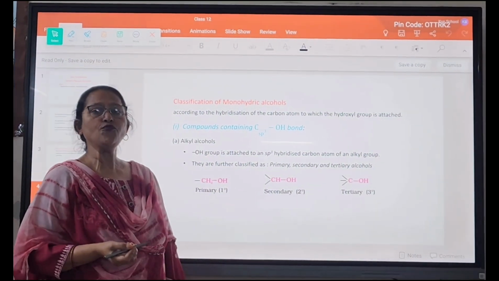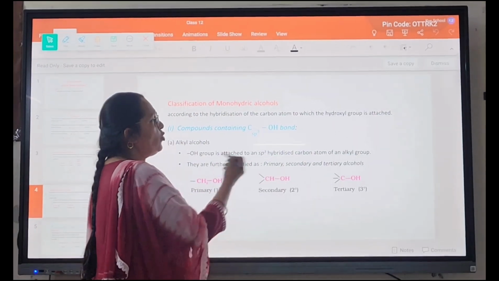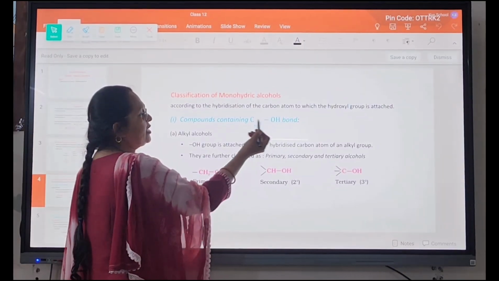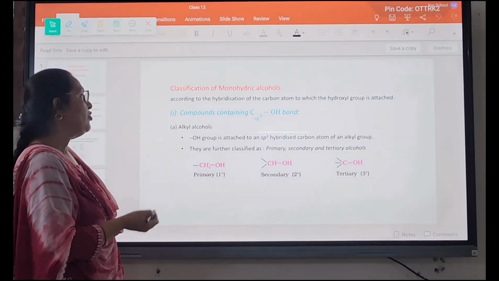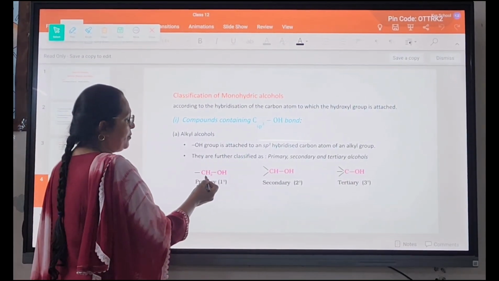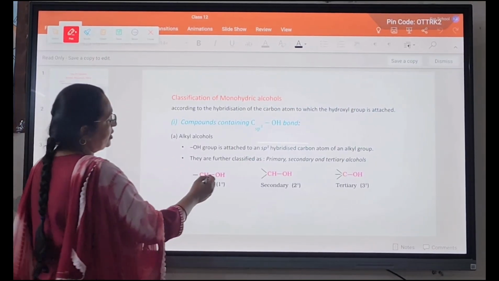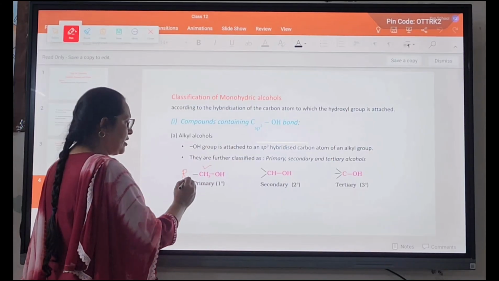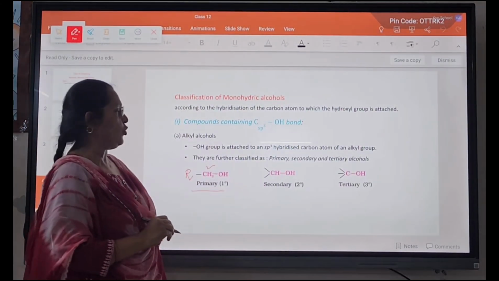The classification of monohydric alcohol. Those alcohols which have only a single OH group may be classified on the basis of its direct linkage to the carbon having sp3 hybridization. For this, the first classification goes as: the sp3 hybridized carbon directly attached to the OH has two hydrogen atoms or one alkyl group. It is called a primary or 1 degree alcohol.